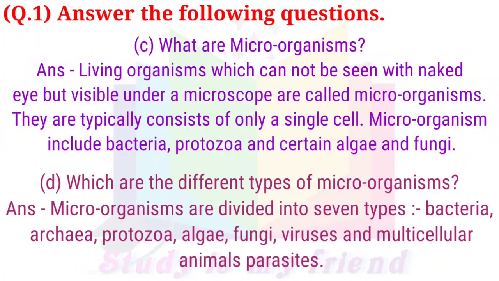D. Which are the different types of microorganisms? Answer: microorganisms are divided into 7 types: bacteria, archaea, protozoa, algae, fungi, viruses, and multicellular animal parasites.